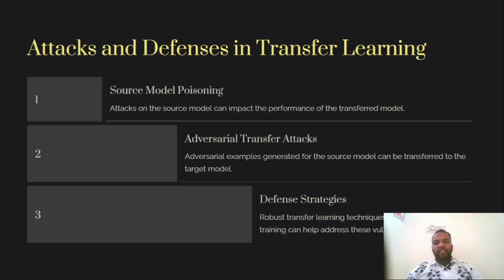Attacks and defense in transfer learning. Source model poisoning. Attacks on the source model can impact the performance of the transfer model. Adversarial transfer attacks. Adversarial examples generated for the source model can be transferred to the target model. Defense strategies. Robust transfer learning techniques and adversarial training can help address these vulnerabilities.